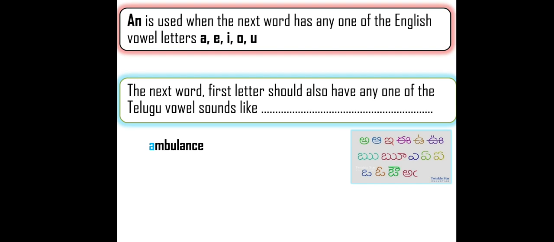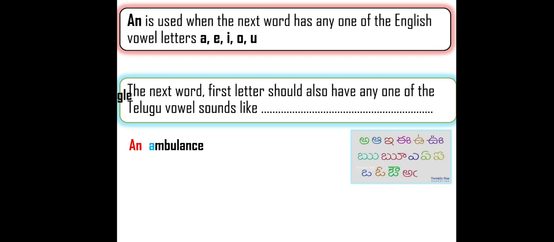What is the example word? Ambulance. It started with A, so the first condition is satisfied. And the second rule is that the first letter should have a Telugu vowel sound. Ambulance, A. So the second rule is also satisfied. So the answer is "an". Very good.